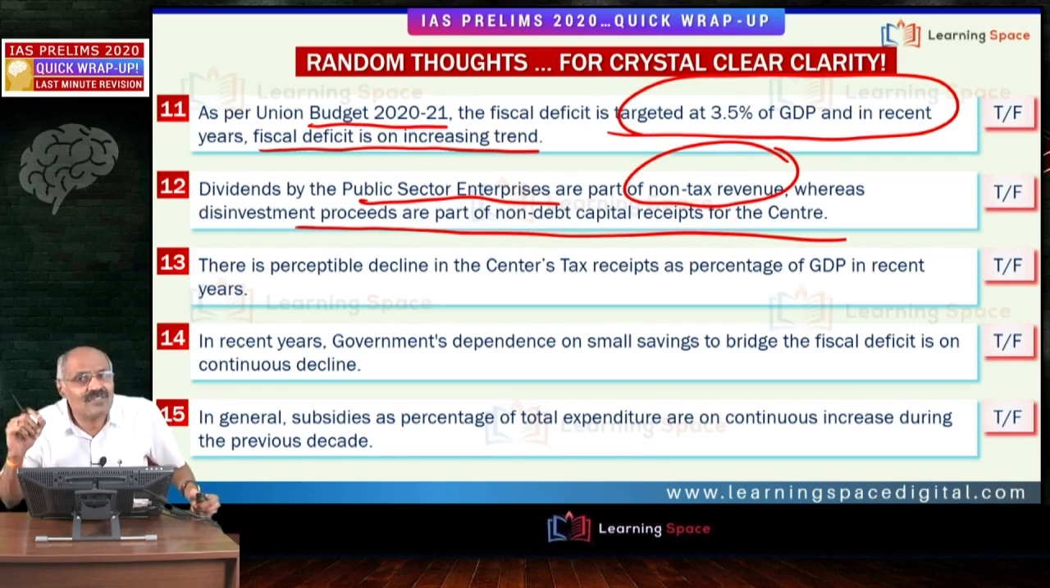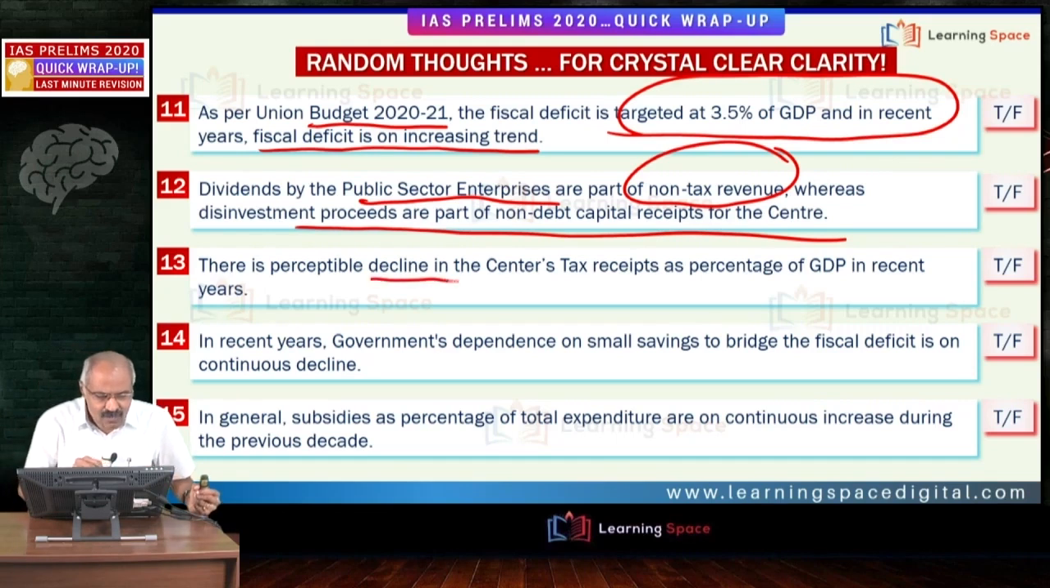And exchange traded funds: when the public sector enterprises form some sort of exchange traded fund, and then the stake is sold like that, that is also part of disinvestment proceeds. Then if one public sector enterprise purchases another public sector enterprise, that is also part of disinvestment proceeds. When the government is selling enemy shares, that is also part of disinvestment proceeds, right?